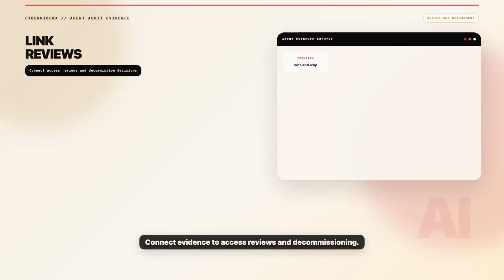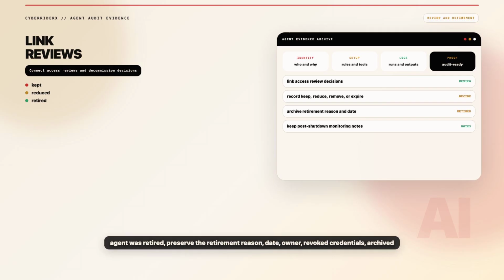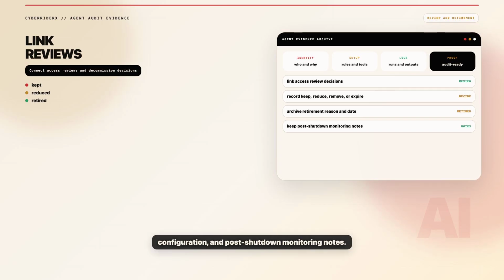Your evidence archive should connect to access reviews and decommissioning. If permission was kept, reduced, removed, or expired, record the decision. If an agent was retired, preserve the retirement reason, date, owner, revoked credentials, archived configuration, and post-shutdown monitoring notes.